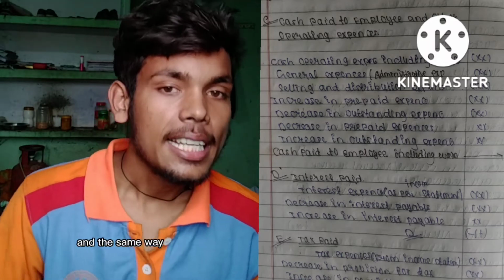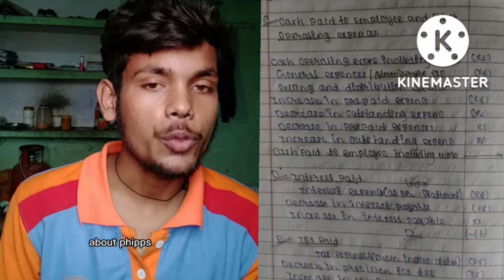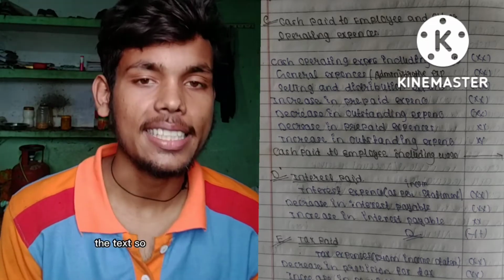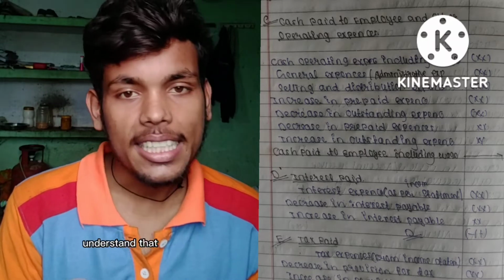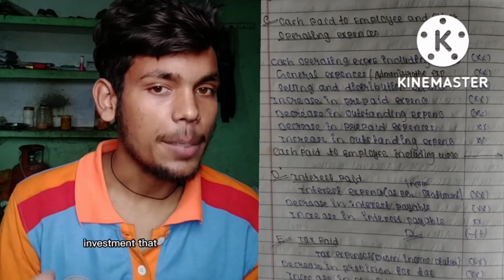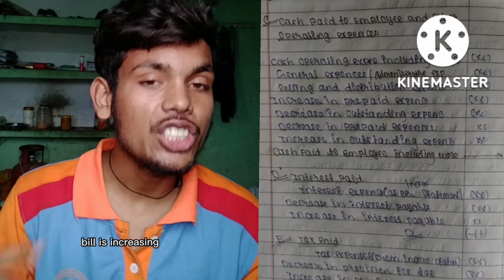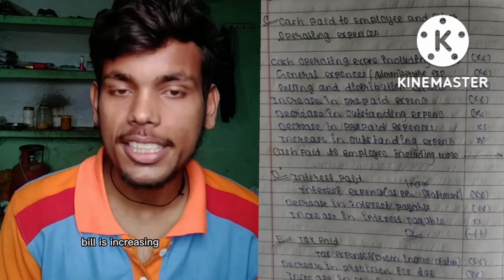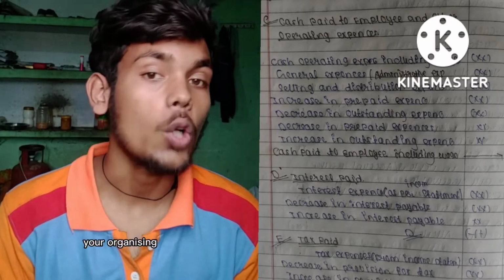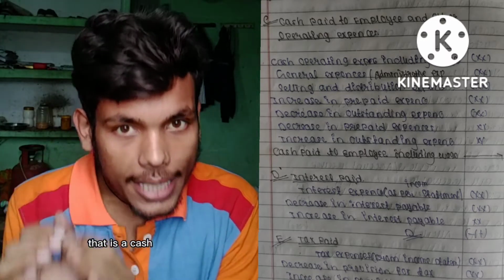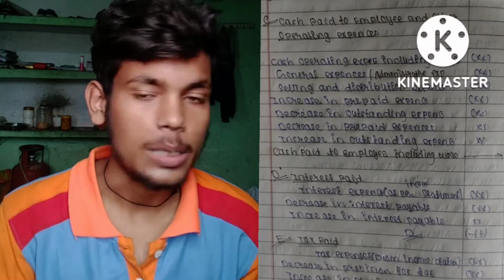In the same way, the next one, the fifth, is tax paid. When you pay the tax, the cash will outflow for your organization. So you have to understand that it is also recorded as per the income statement, that can be calculated. If the tax payable is increasing, that is a plus point for you, for your organization. That is a cash inflow for your organization. So it will be a plus point for you.